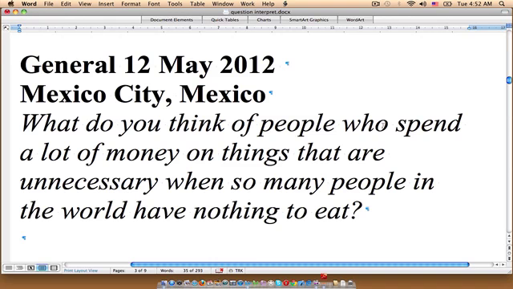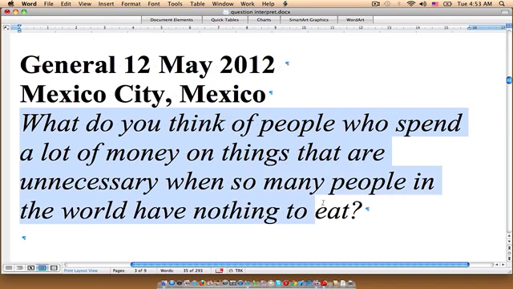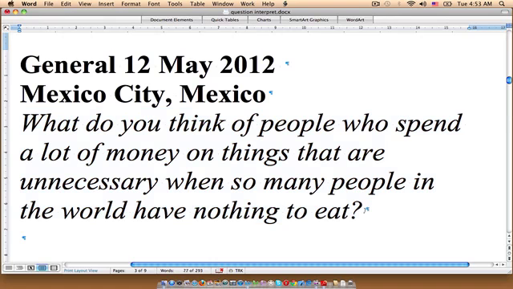Now, the interesting thing about questions like this is that the background information that you're given is coupled with the question. So we're not given a few sentences and then a question. We're just given everything together as one. And that's fine. That doesn't make anything more complicated. All we have to do here is pinpoint exactly what we are being asked to do.